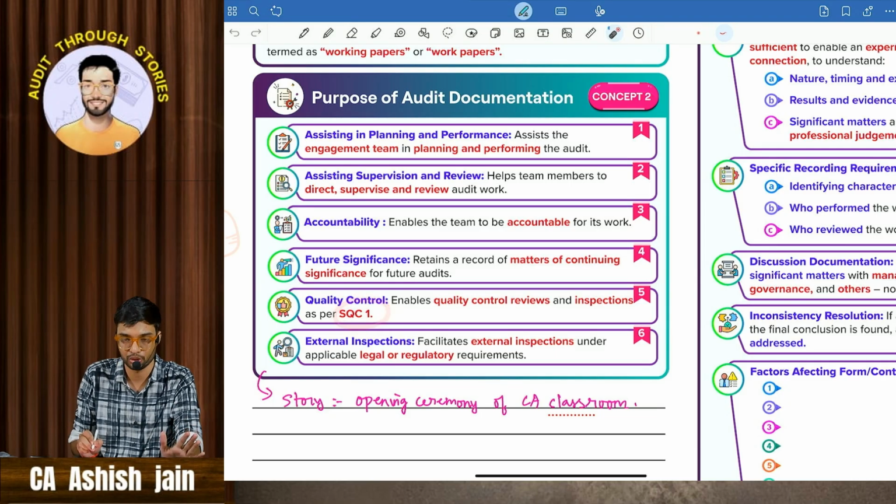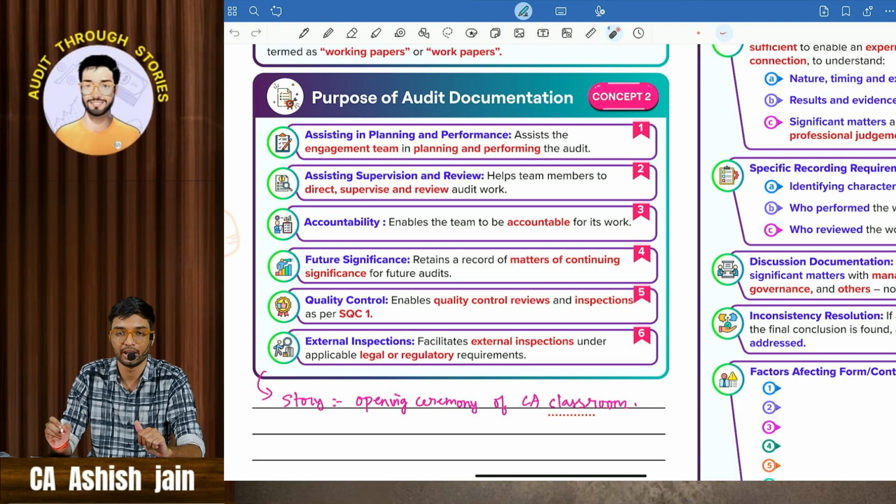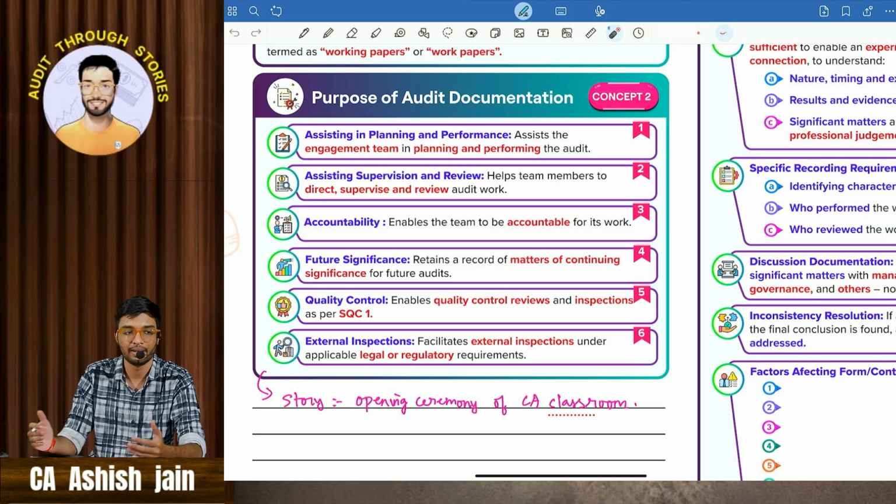This is as per SQC1. And then external inspection: we inaugurated an opening ceremony by calling our family and relatives, and they did external inspection. We called someone from outside and they started inspecting whether things are working or not.